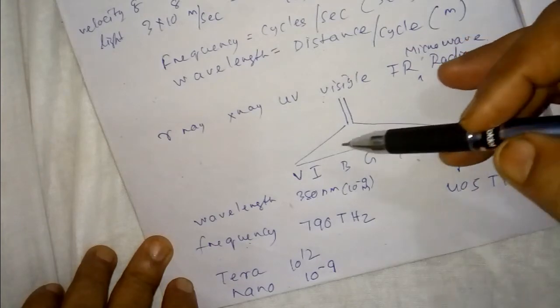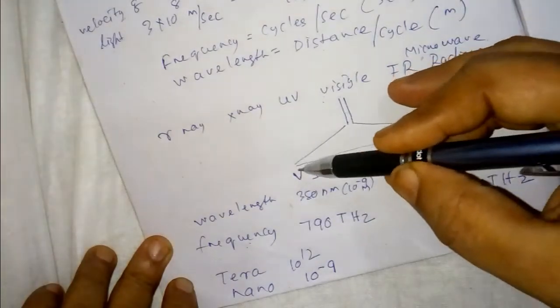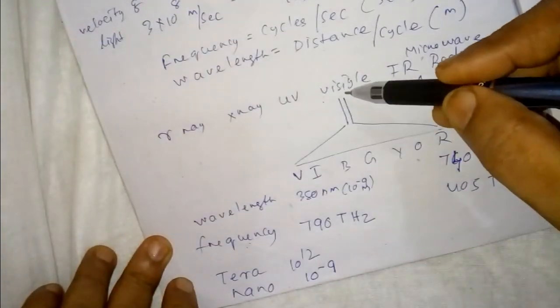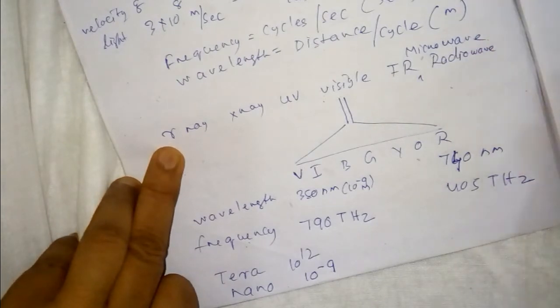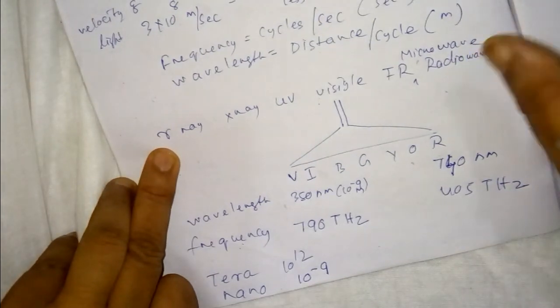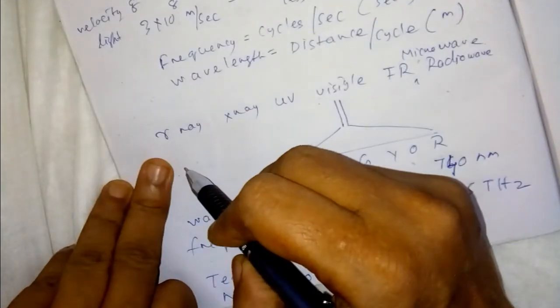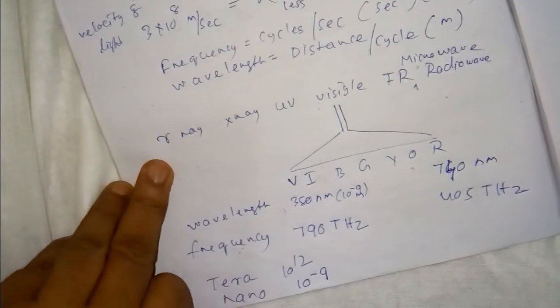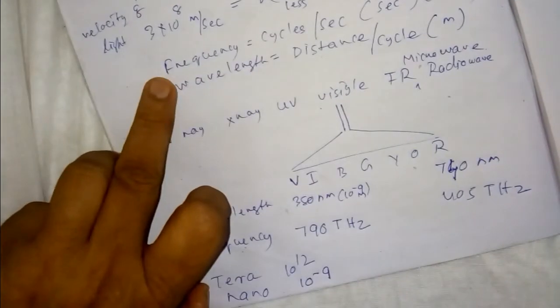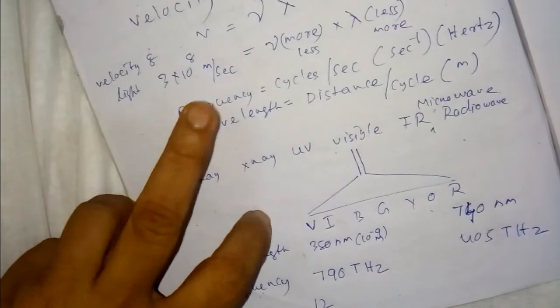According to the difference in wavelength and frequency, colors are of different types: violet, indigo, blue, green, yellow, orange, red. When frequency is more, wavelength is least. When wavelength is more, frequency is least. And energy is always related to frequency: E is equal to h nu, Planck's quantum theory. So when frequency is more, energy is also more.